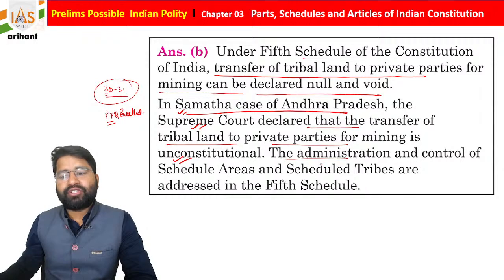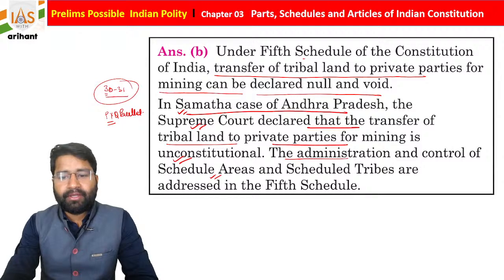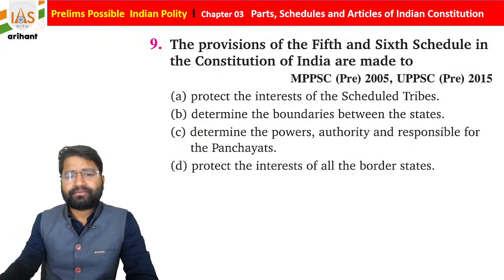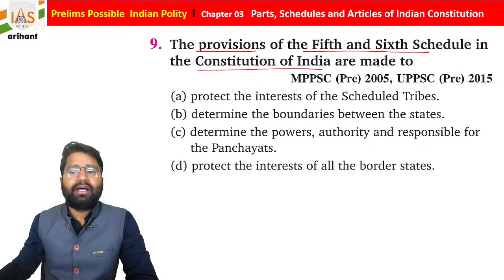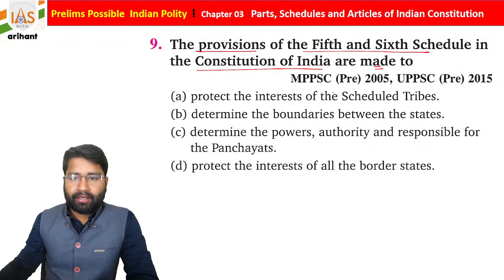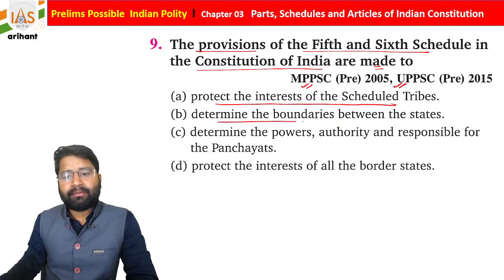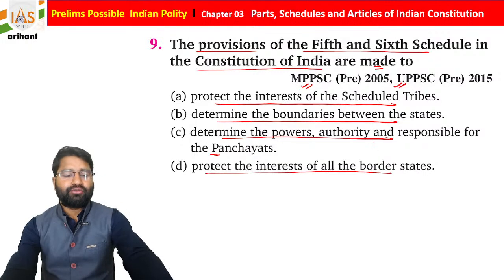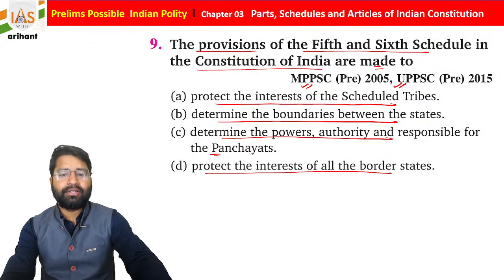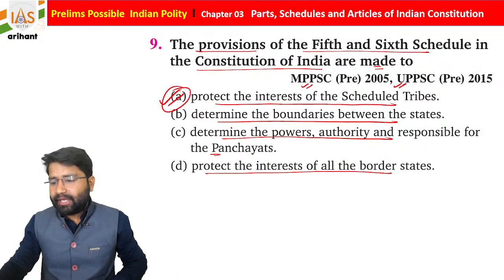Okay, so the administration and control of scheduled area and scheduled tribe are addressed in the 5th schedule of the Indian Constitution, students. Now, the provisions of the 5th and 6th schedule in the Constitution of India are made to what? Okay, MPPSC, UPPSC: protect the interest of scheduled tribe, determine the boundary between the states, determine the power and authority responsible for the panchayat, or protect the interest of all border states. Now, students, as we already discussed, the 5th and 6th schedule are for the tribal community. So automatically answer A is going to be correct.